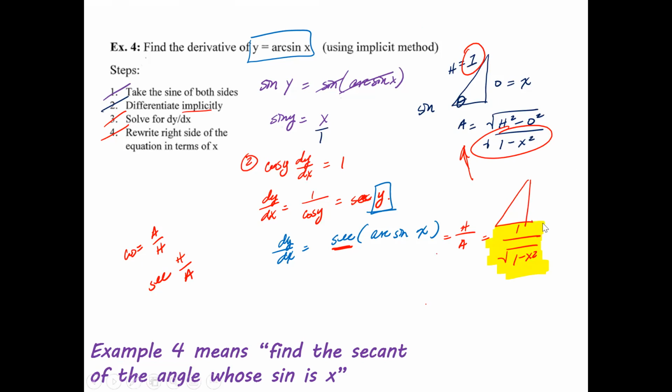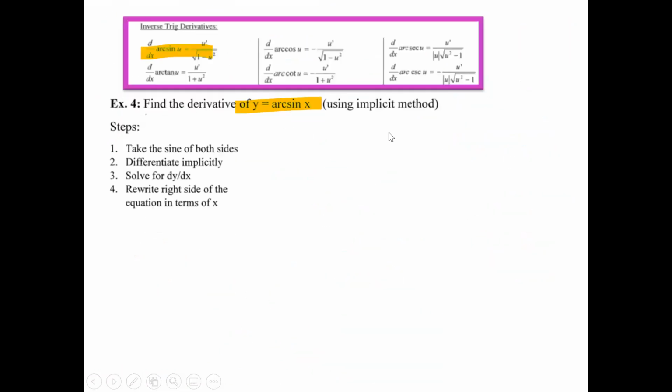Okay, so this one right here is the implicit method. Now I'm going to show you guys the other method of doing this. You could use your formula and say let u, in this case, just be x. Then your du is 1 dx, so your dx is equal to du.